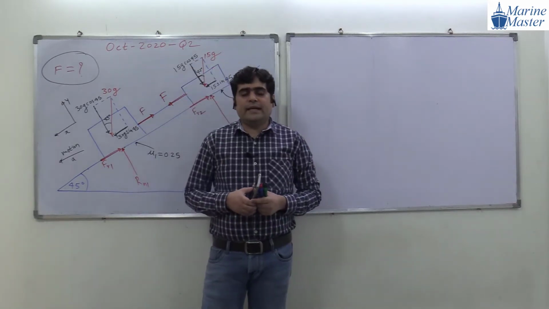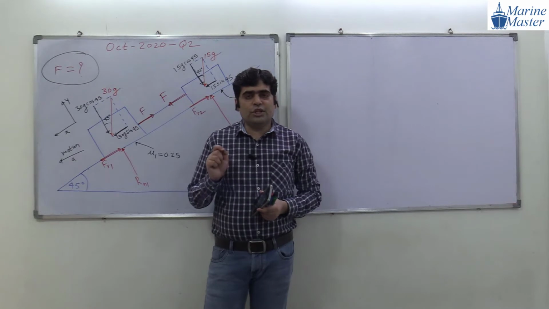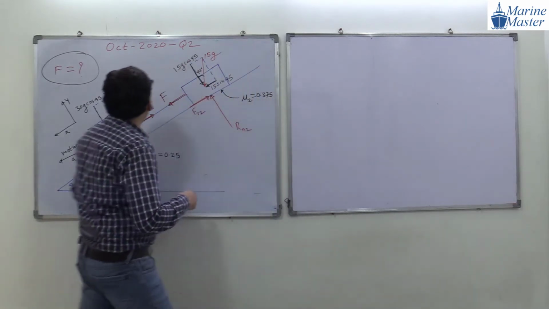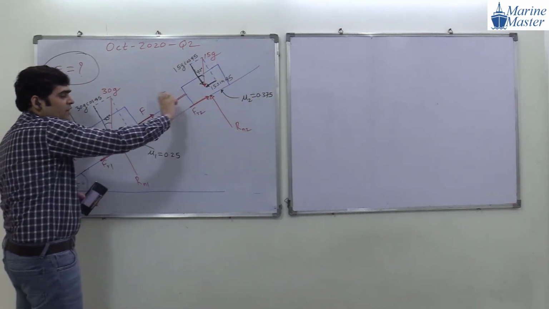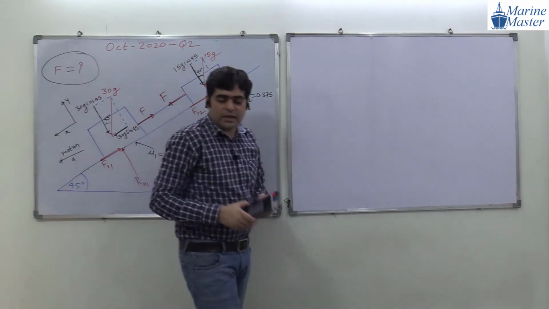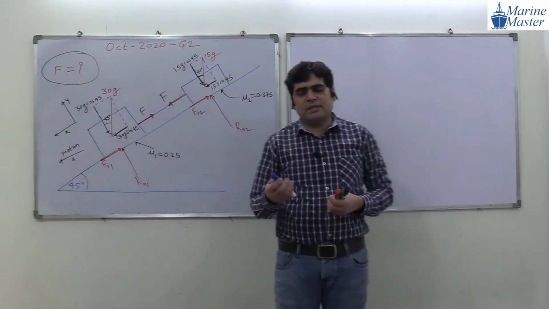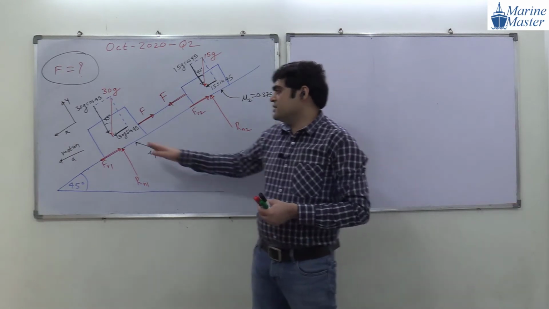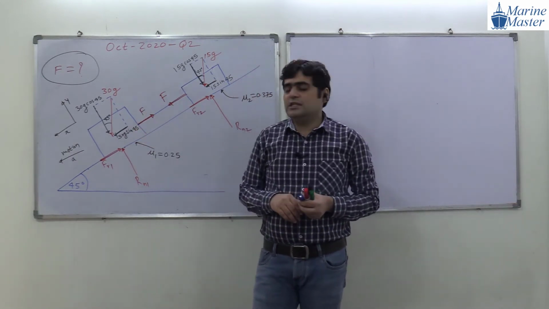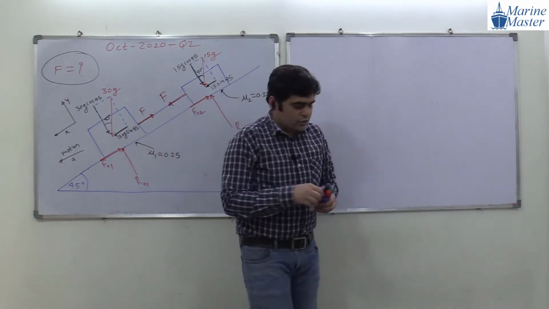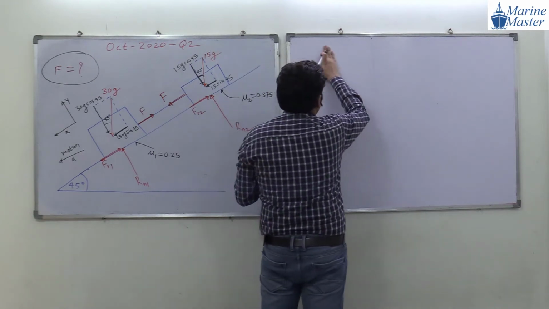Now guys, what is our target here? In this question, what we have to find out? We have to find out this tension F. So that is our target. And how to find it out, guys? Simple story. First of all, we will consider the 30 kg mass. So first of all, everyone observe the scenario.